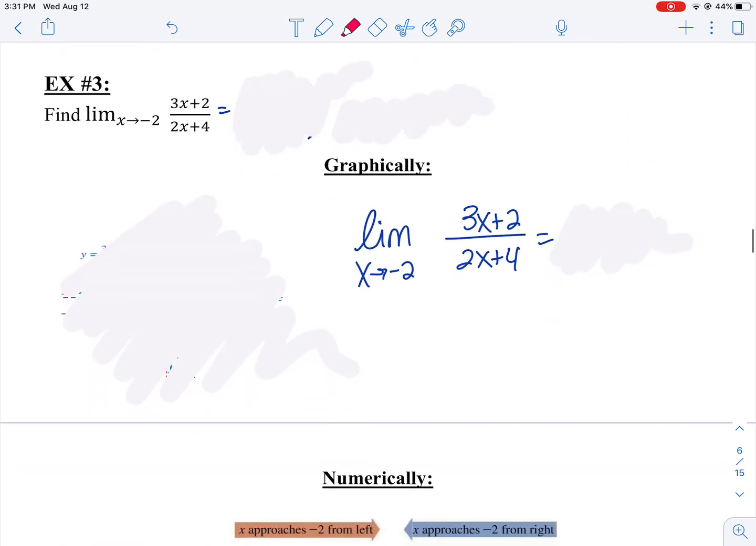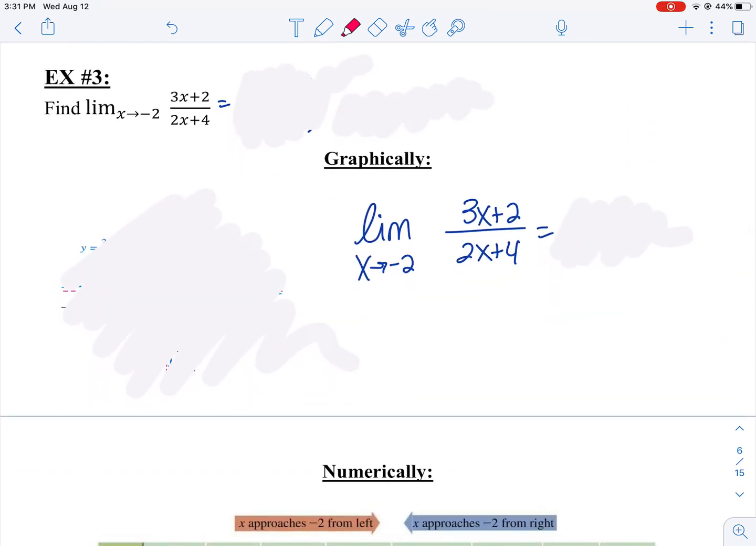All right, let's look at example number 3 so you can figure out what the heck I'm talking about. Example number 3 says, find the limit as x approaches negative 2. Now, I don't have a picture, and I don't have a table of values. All I have is an equation. I can try to factor it and see if there's any hole. Can't really factor the numerator.